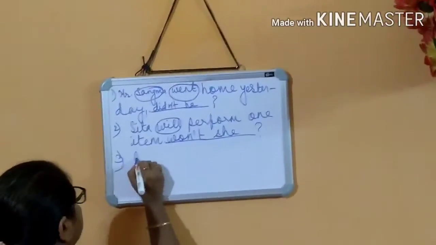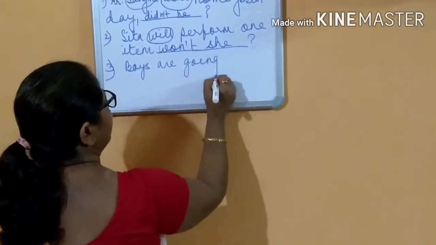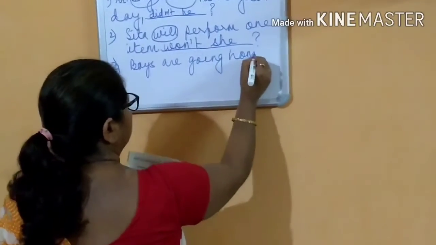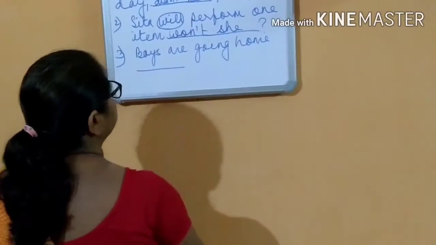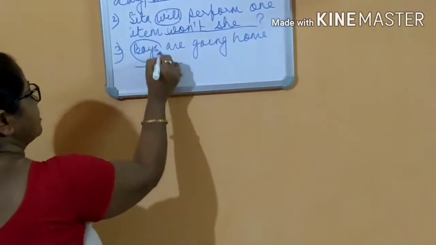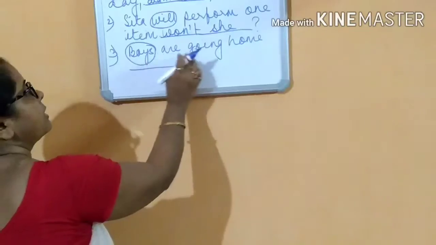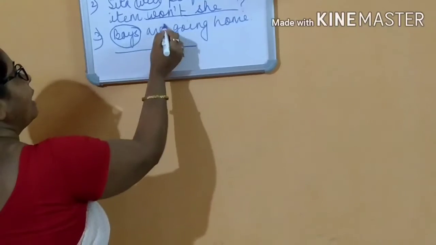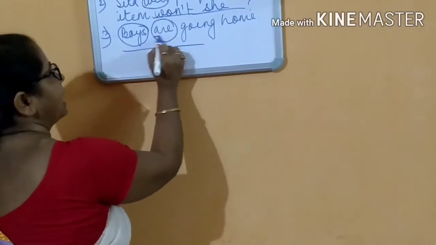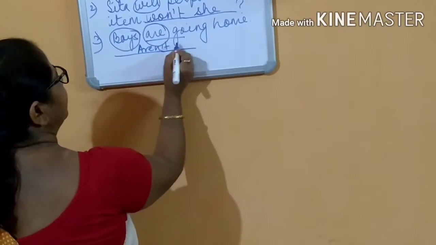Boys are going home. This is the question. So what will be the answer? See the words. Boys indicates plural. Boys are going home. Then we put the tag with the auxiliary verb. So what is the auxiliary verb here? Are. So the tag will be aren't they?